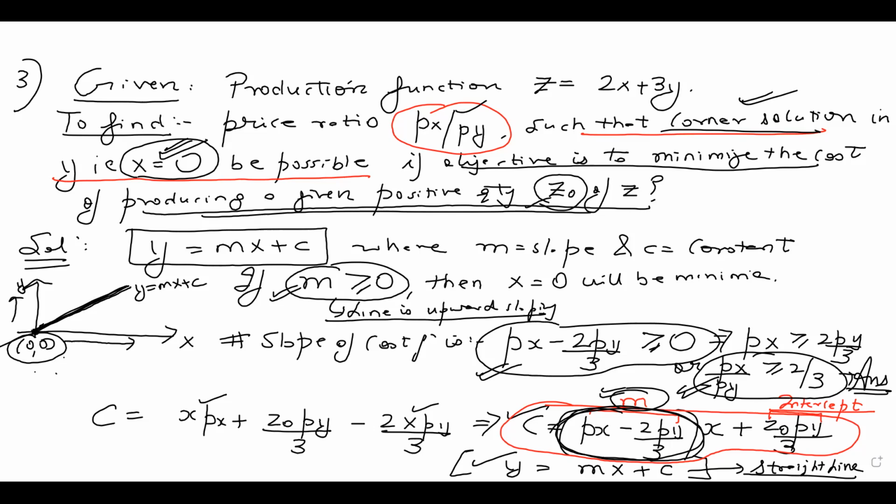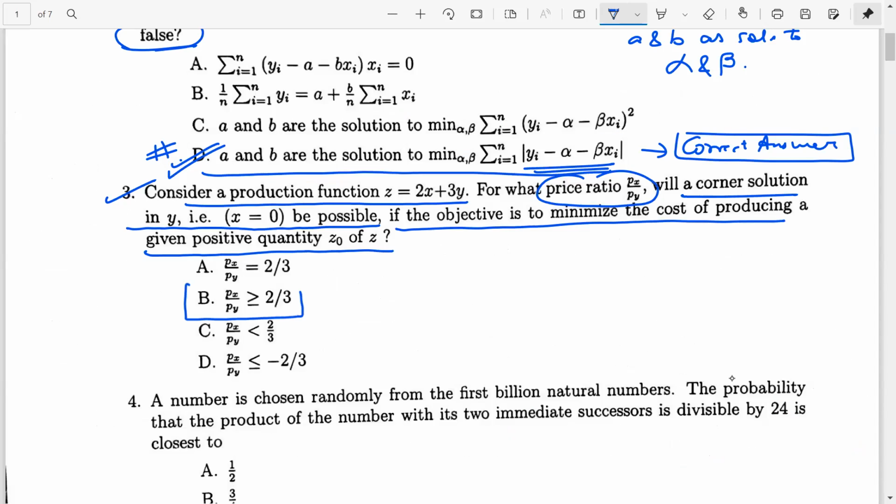So if I come back to the question paper, we can mark the correct answer. Px by py greater than or equal to 2 by 3. This is the correct answer for this question.